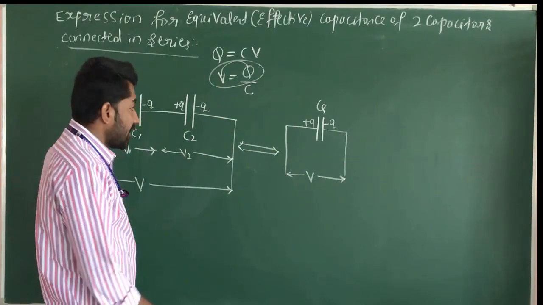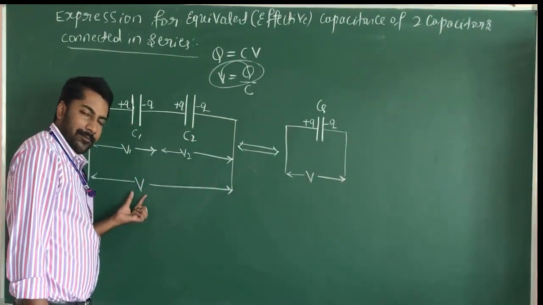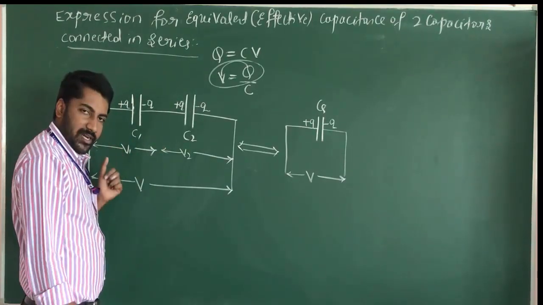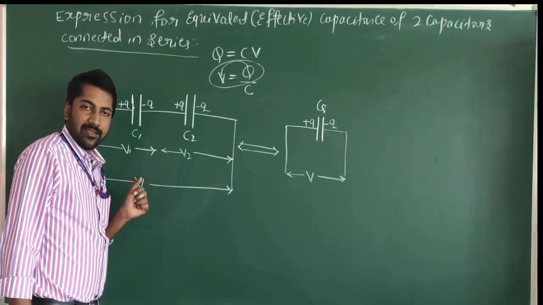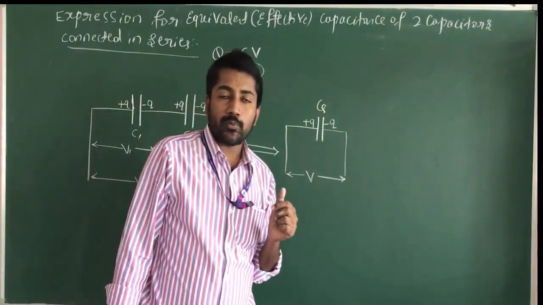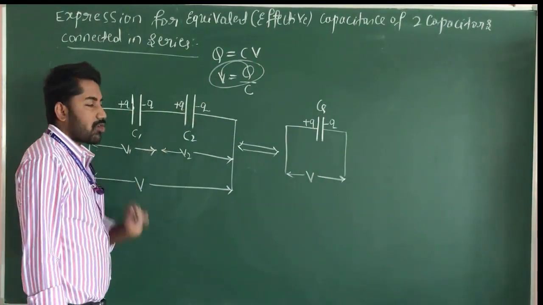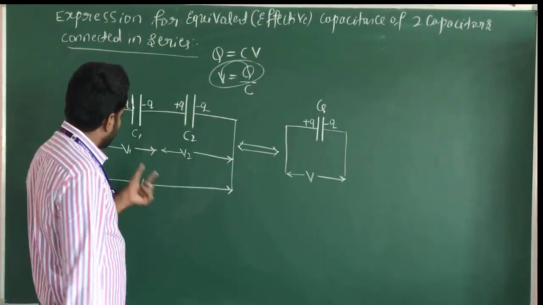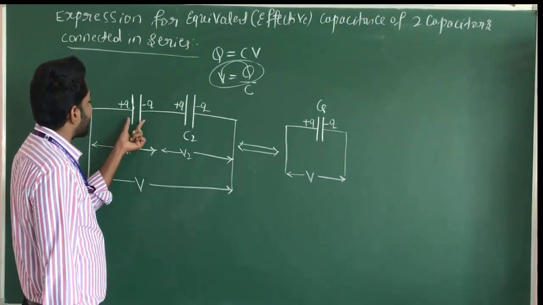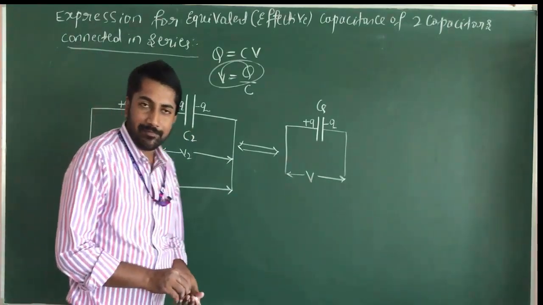Here, V is the potential difference across the combination. C1 and C2 are the two capacitances, Q is the charge on each capacitor, V1 is the potential difference across capacitor C1, and V2 is the potential difference across capacitor C2.